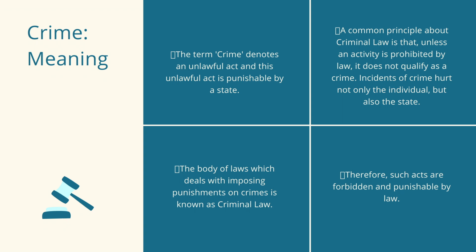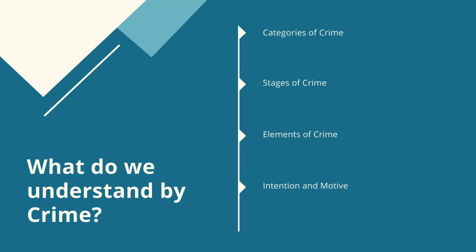A common principle about criminal law is that unless an activity is prohibited by law, it does not qualify as a crime. Incidents of crime hurt not only the individual but also the state. Therefore, such acts are forbidden and punishable by law. So, friends, whatever is punishable and forbidden by law will be crime. What do we understand by crime from whatever we have discussed earlier?